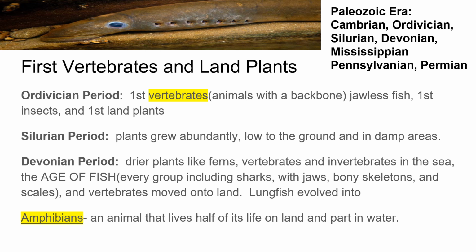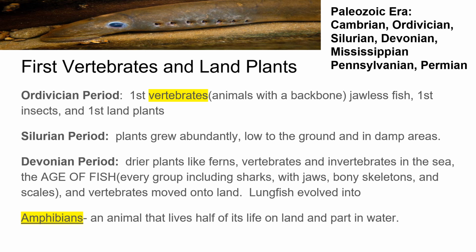During the Silurian period, plants grew abundantly, low to the ground and in damp areas. Then on to the Devonian period, with drier plants like ferns, and vertebrates and invertebrates in the sea. This is the age of fish, another name for this period, kind of like a common name. Every group was present, including sharks with jaws, bony skeletons, and scales, and vertebrates moved on to land. This is where lungfish evolved into amphibians, animals that live half of their life on land and part in water.